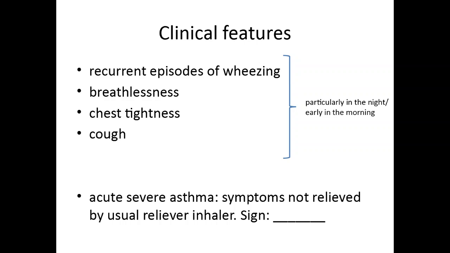So salbutamol inhaler is what patients of asthma will be taking, right? So with that, if the symptoms are not resolving, then it is called acute severe asthma. And a sign of acute severe asthma is that the patient is unable to complete his sentences.